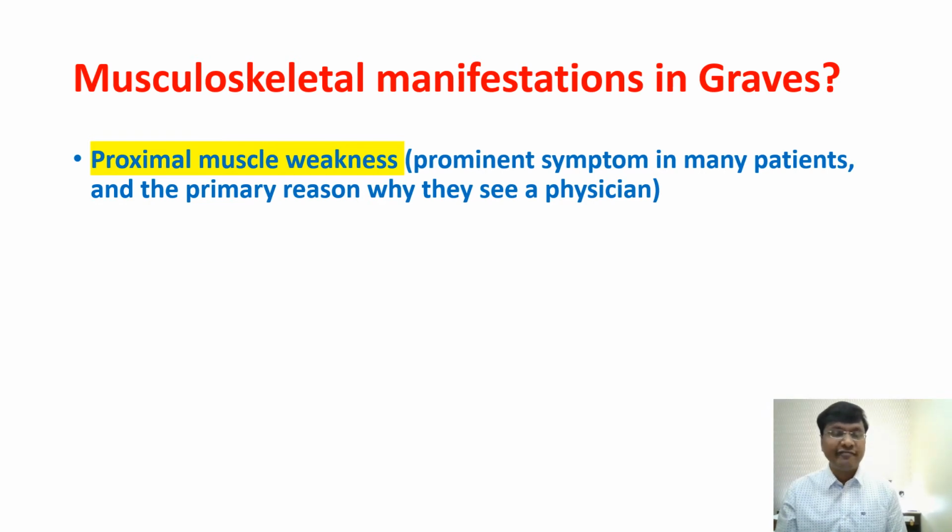So why is it that they'll have proximal muscle weakness? Because thyroid hormone will cause proteolysis, right? And the skeletal muscles are made up of proteins. So that is the reason why there will be excessive proteolysis in Graves, resulting in the proximal muscle weakness. So that is about the musculoskeletal manifestation in Graves.